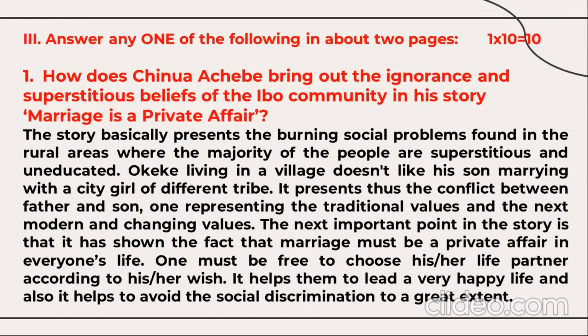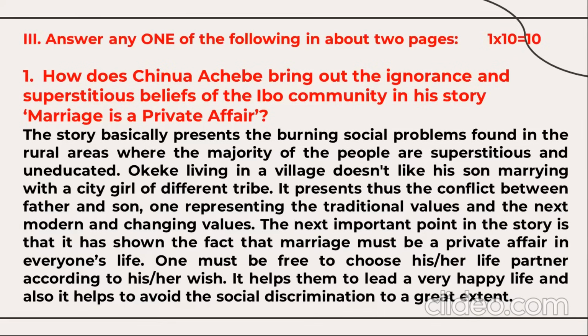Now, next, out of again three questions, you need to attempt one question that is for 10 marks. How does Chinua Achebe bring out the ignorance and superstitious beliefs of the Igbo community in his story, Marriage Is a Private Affair?